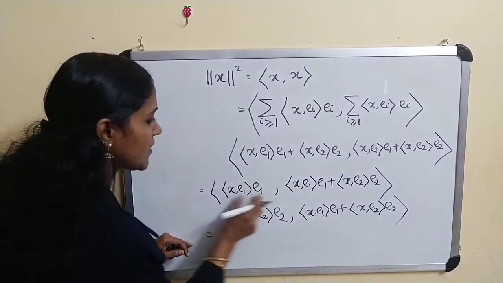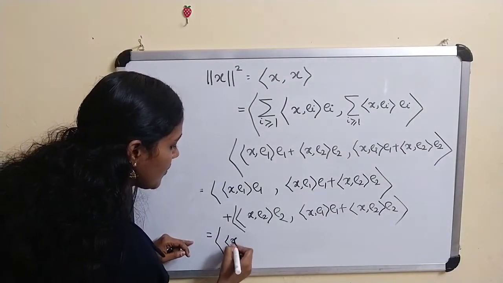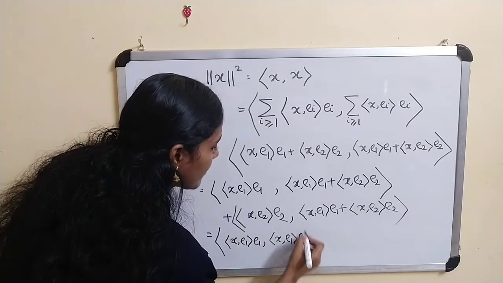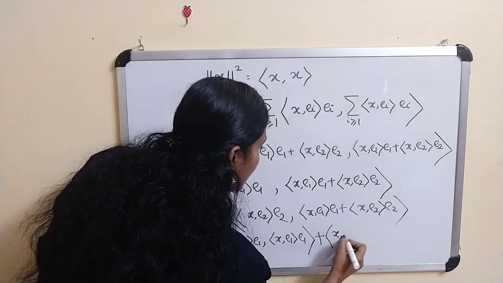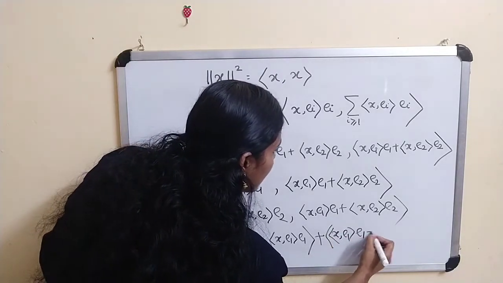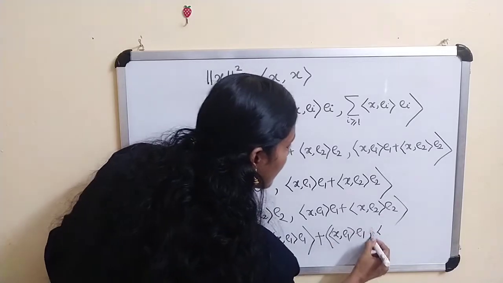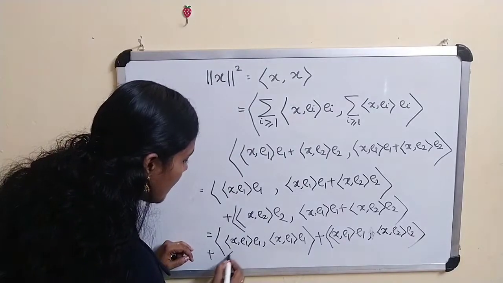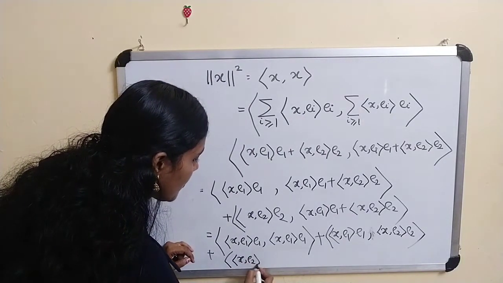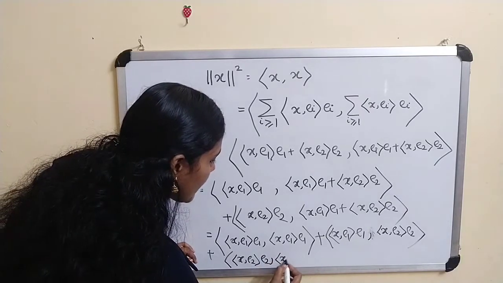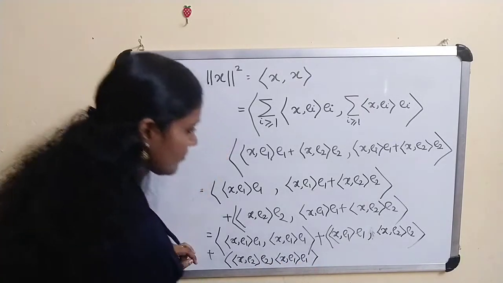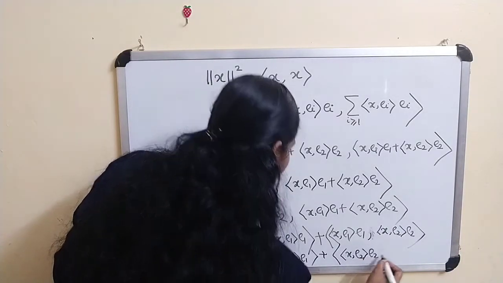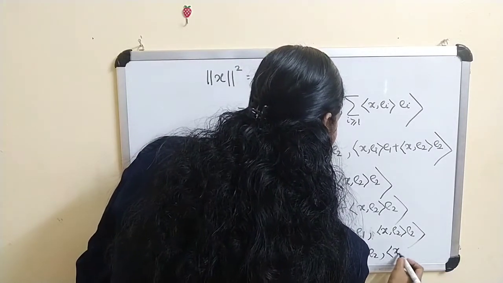Considering these terms, we get the inner product of x, e_1 times the conjugate inner product of x, e_1, plus the inner product of x, e_1 times the conjugate inner product of x, e_2, plus the inner product of x, e_2 times the conjugate inner product of x, e_1, plus the inner product of x, e_2 times the conjugate inner product of x, e_2.